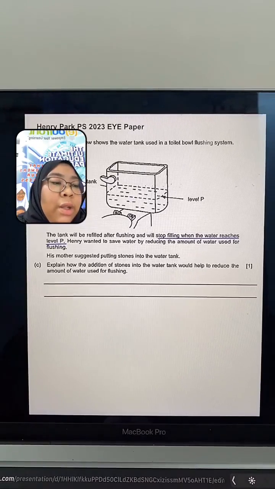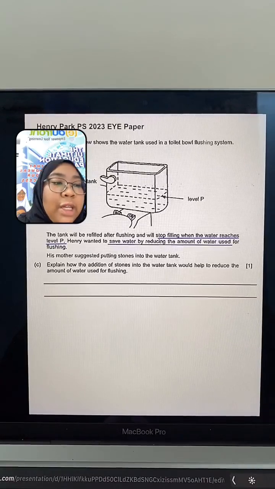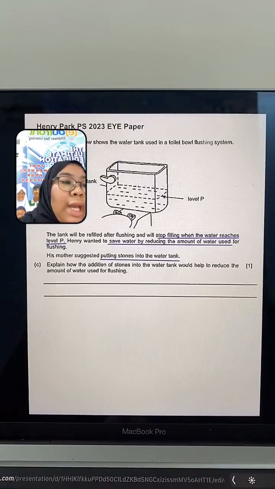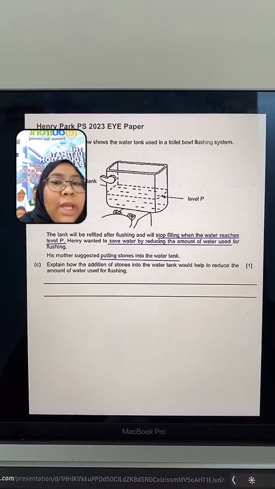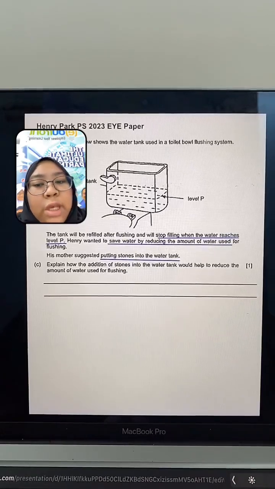Let's continue. Henry wanted to save water by reducing the amount of water used for flushing. His mother suggested putting stones into the water tank. Explain how the addition of stones into the water tank will help to reduce the amount of water used for flushing.